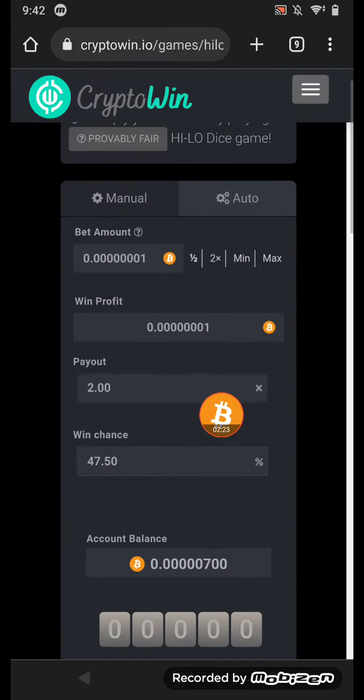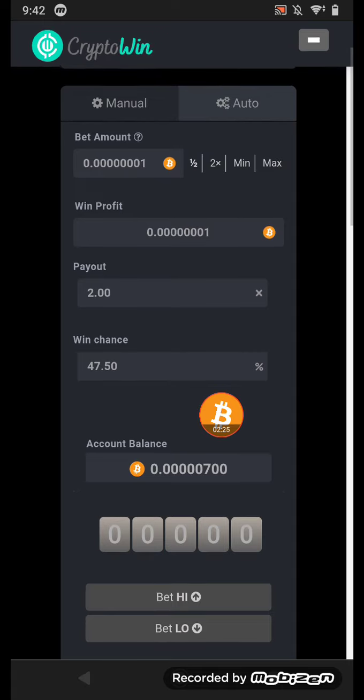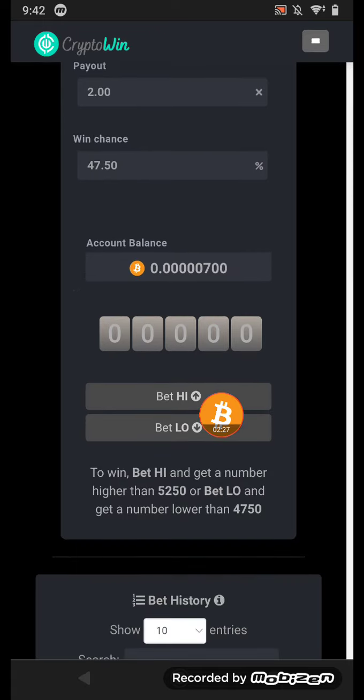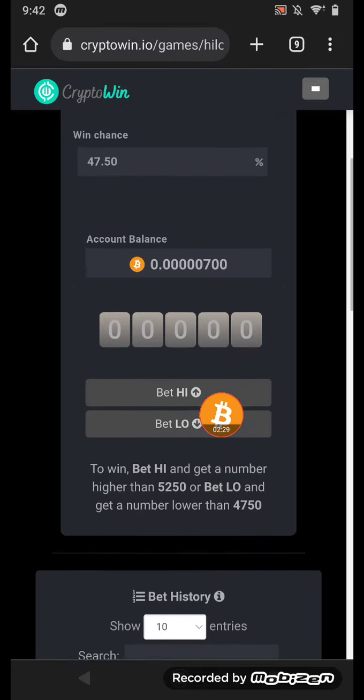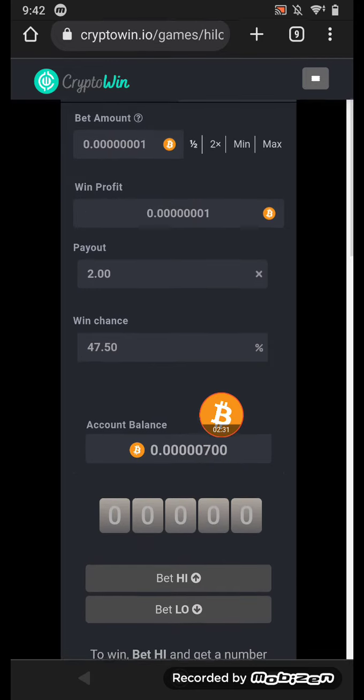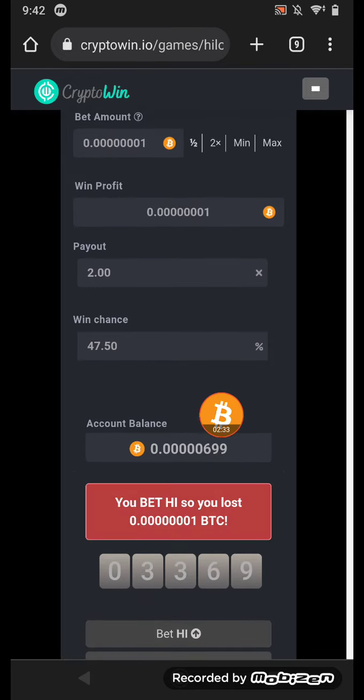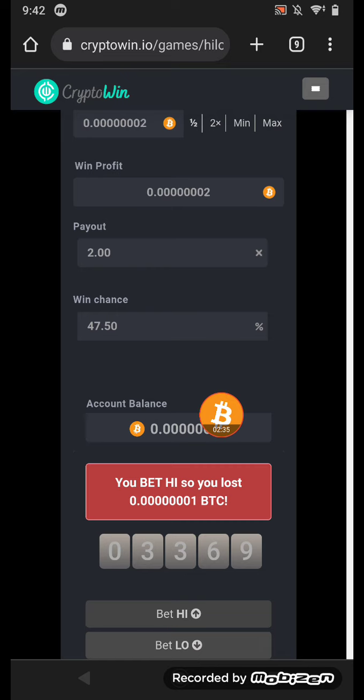You can click this one, the manual BTC multiple. You can click it and choose higher or lower. Like, I just go for the high. You can see I lost, so I go 2x. Just click bet and I win. I come back with the first 2x. Okay, win.